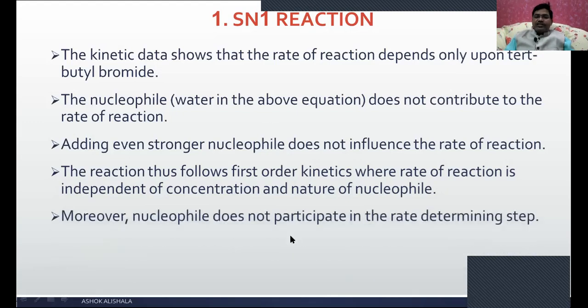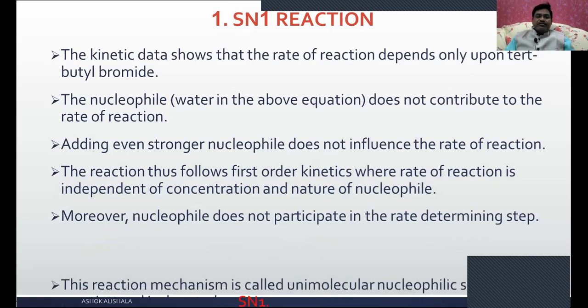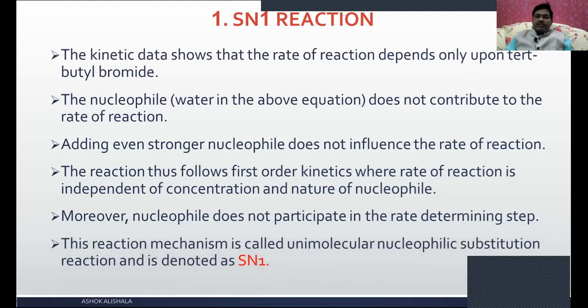Moreover, the nucleophile does not participate in the rate determining step. And what is the rate determining step? When a reaction proceeds in more than one step, the slowest step among the different steps is called the rate determining step. That is, the slowest step among all the steps is said to be the rate determining step. This reaction mechanism is called unimolecular nucleophilic substitution reaction and is denoted as SN1.